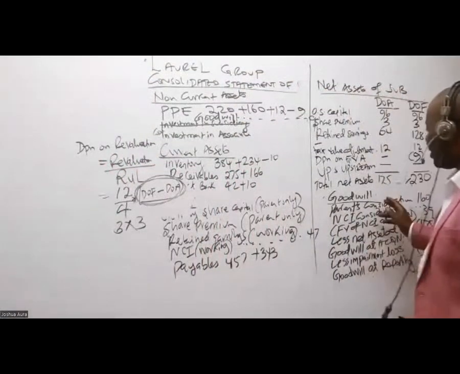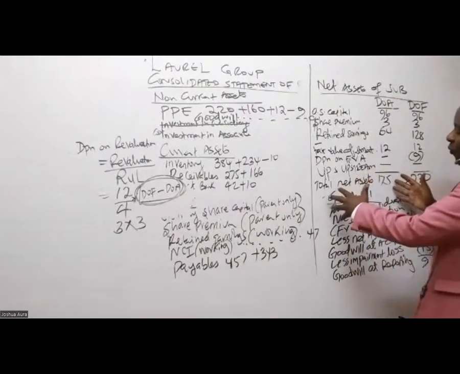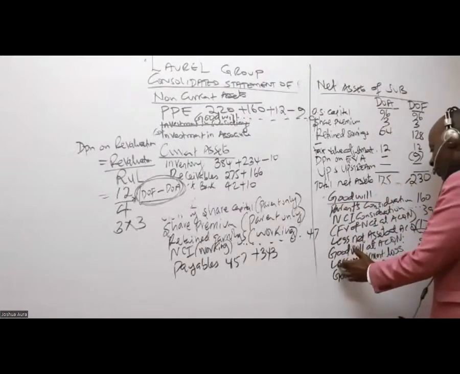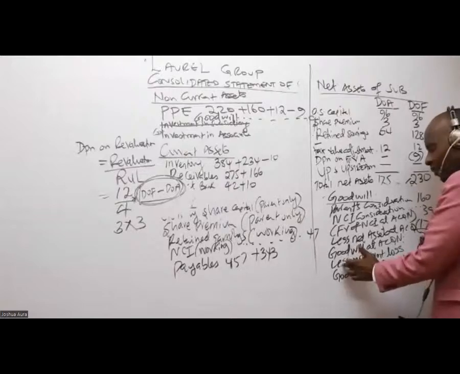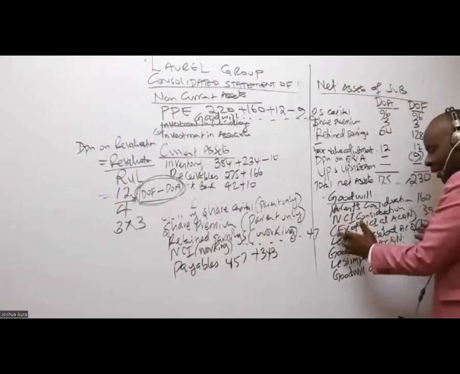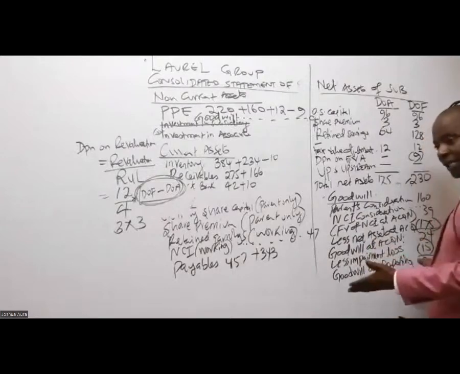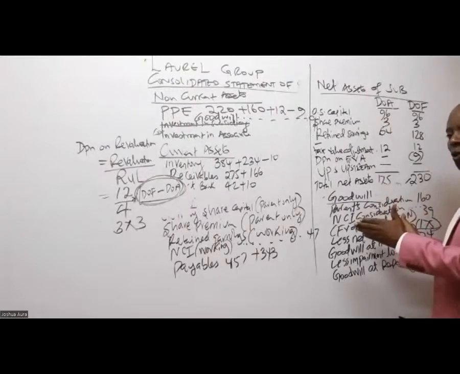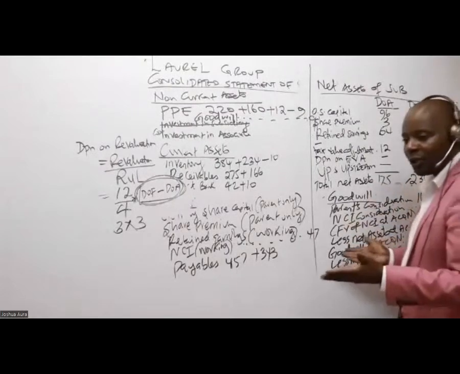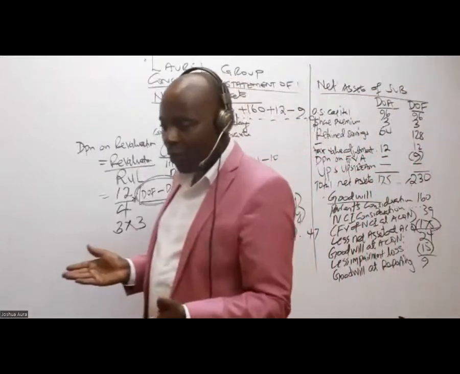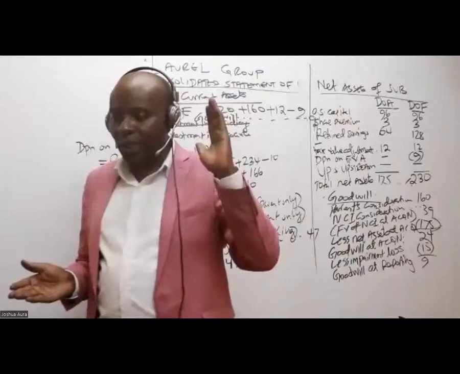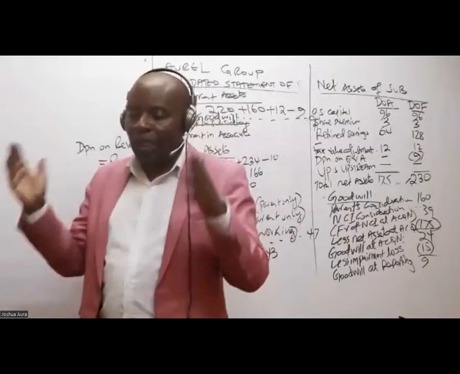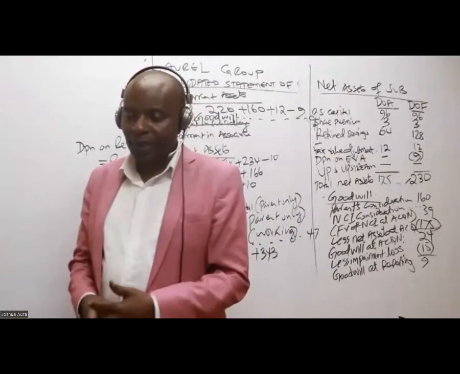Now, some students are getting confused a little bit in terms of goodwill here. Remember, if you're using the full method, you can't apportion impairment loss. Full method, you have both NCI and parent here, so you're taking impairment loss 100%. We only get to apportion this impairment loss if you're working with the partial method. So first of all, are we together up to there? The student was asking about 15, 12. Here we shall work with 100% because this is the full method.